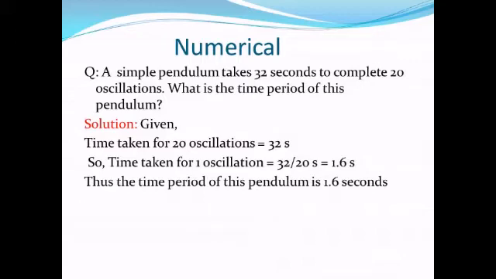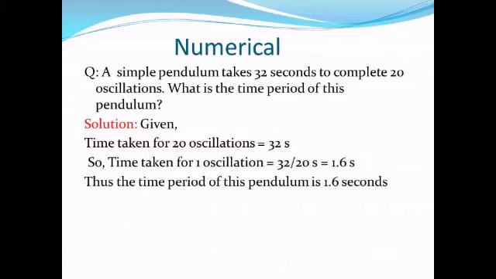So we can easily calculate the time taken for one oscillation. We can divide 32 by 20, and we get the time taken for one oscillation, which is 1.6 seconds. We have already discussed that the time taken for one oscillation is called the time period of the pendulum.